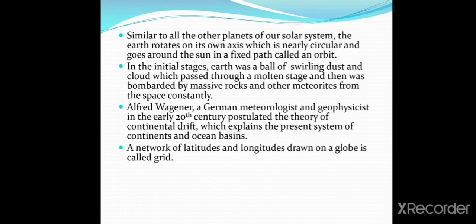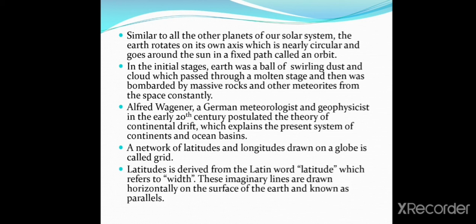A network of latitudes and longitudes drawn on a globe is called a grid. Latitude is derived from the Latin word latitudo, which refers to width. These imaginary lines are drawn horizontally on the surface of the earth and are known as parallels.